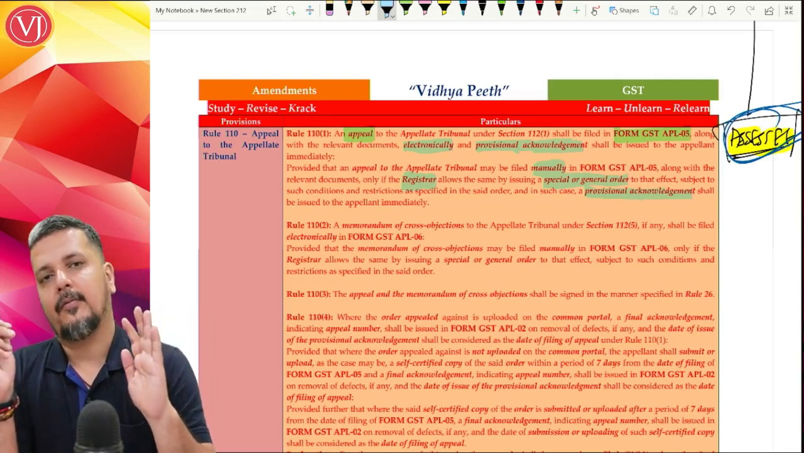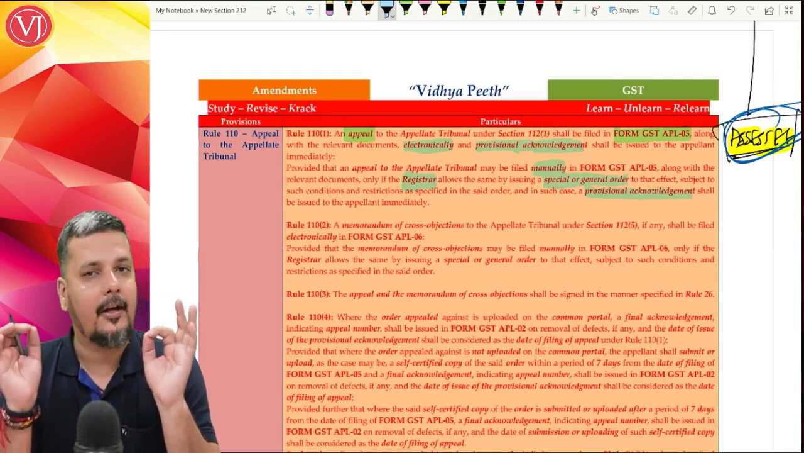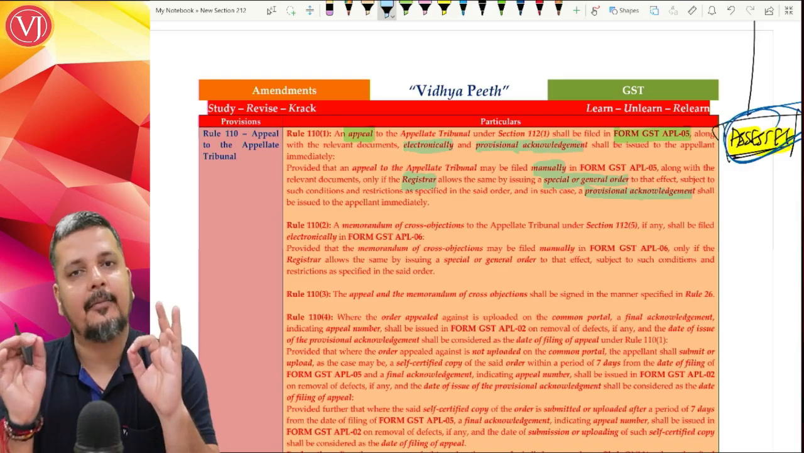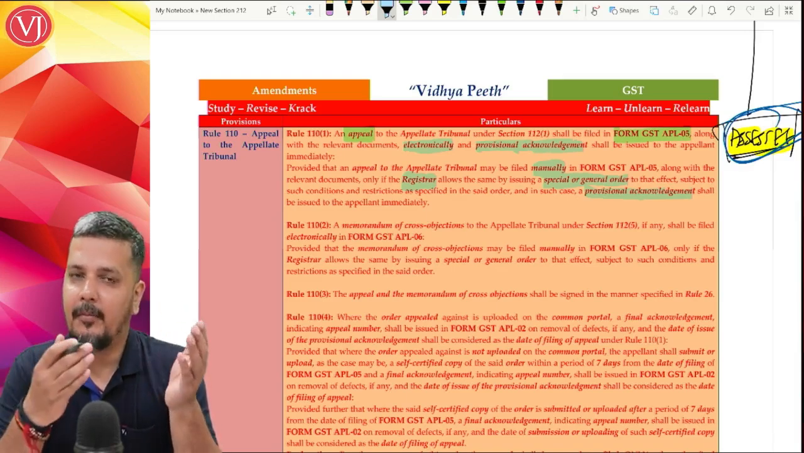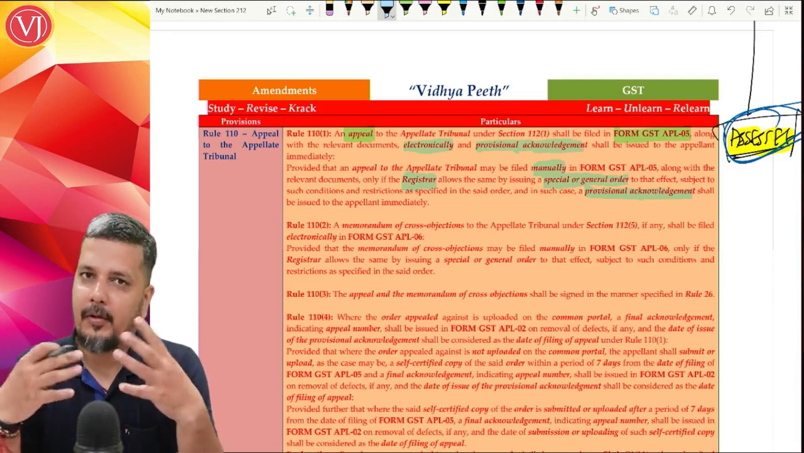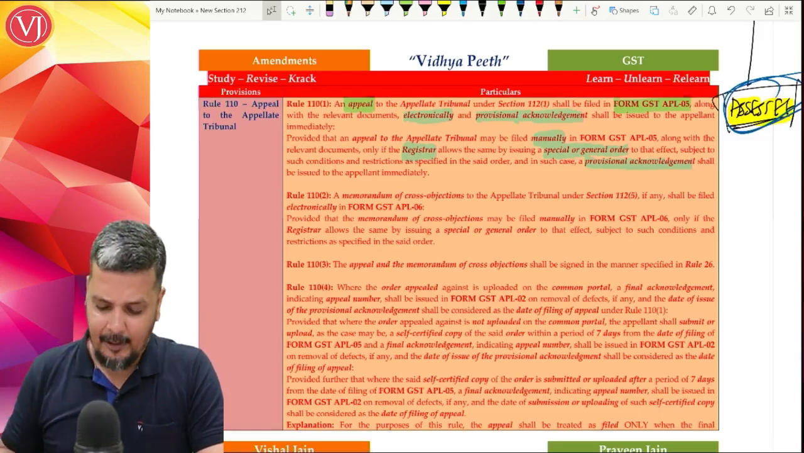Right. So basically, they tell that normally we would like you to come electronically. At times, the registrar may allow by special or general order that you can come manually. In both cases, the moment you file an appeal, you will get a provisional acknowledgement number. And this is true for both appeals and applications.